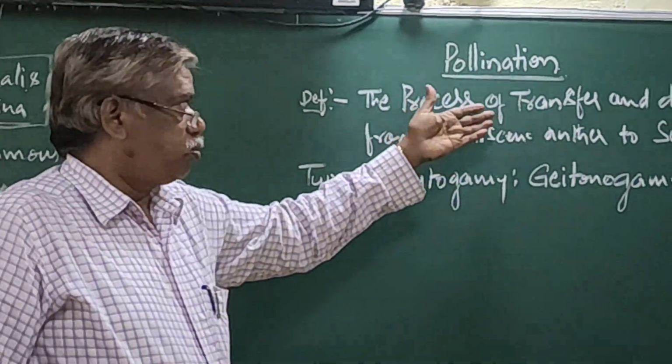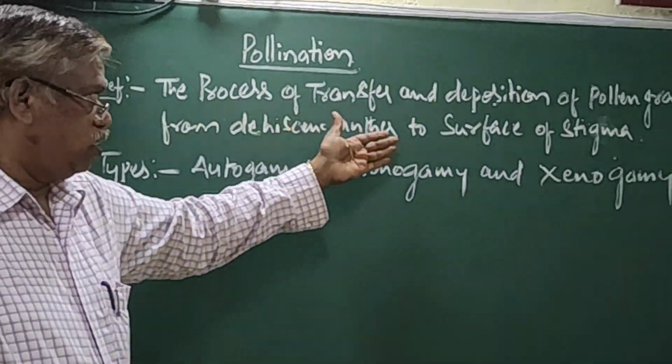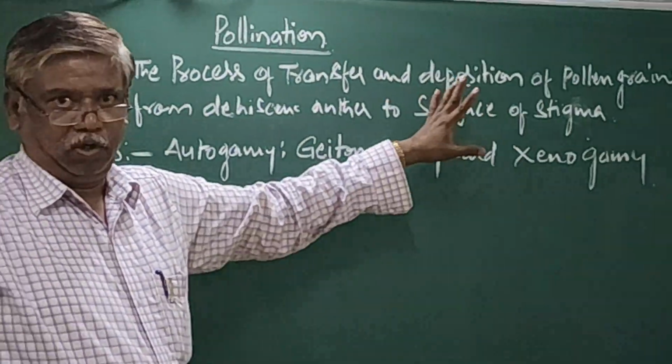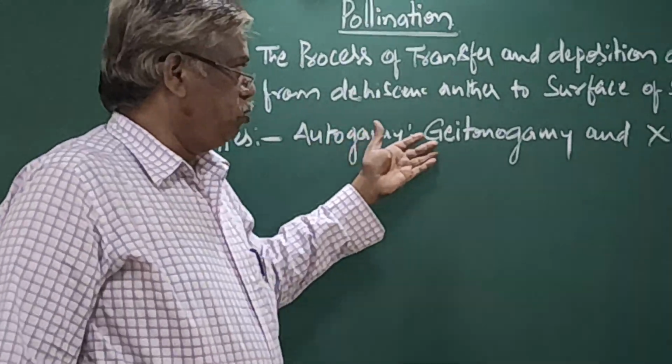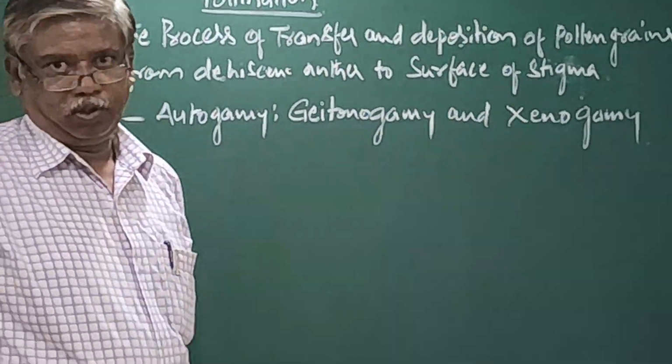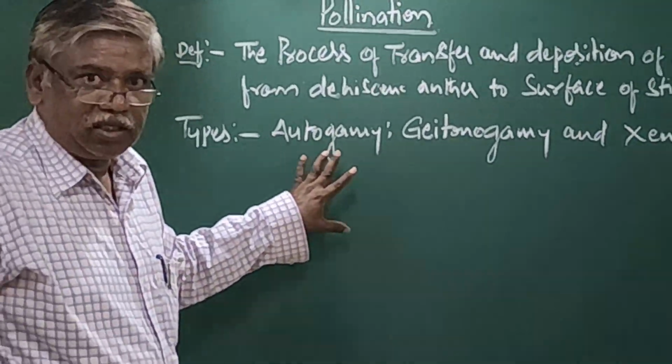Definition: the process of transfer and deposition of the pollen grain from the anther to the surface of the stigma. Types of pollination: autogamy, geitonogamy, xenogamy. Now, when we are discussing these three types of